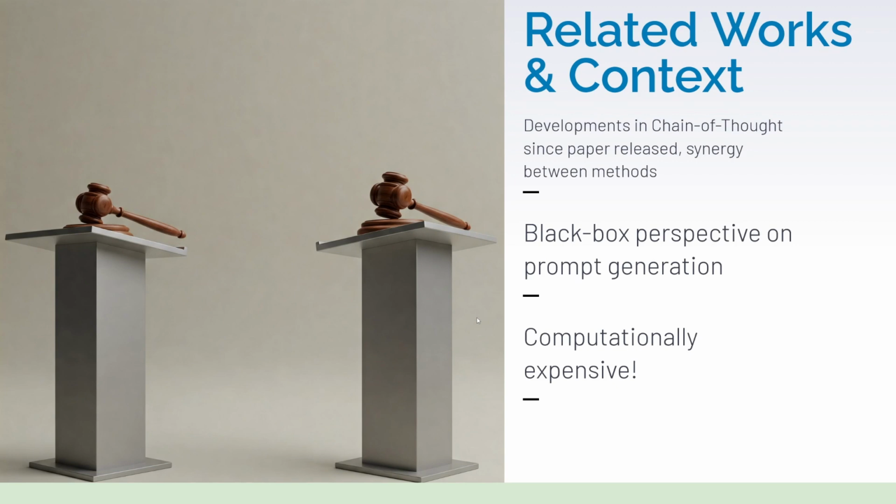Some of the related works and the context behind this paper. There have, of course, been a lot of developments in chain of thought since this paper was released, and these methods have a lot of synergy. They look at that in this paper. A somewhat interesting aspect of this paper as well is that they take a completely black box perspective on prompt generation, which means that completely different large language models can work together. You could have multiple instances of, say, ChatGPT, or you could have ChatGPT conversing with a Claude model, or any large language model that you want. They can work together, and there's no need for that kind of introspection into the internals of the model.